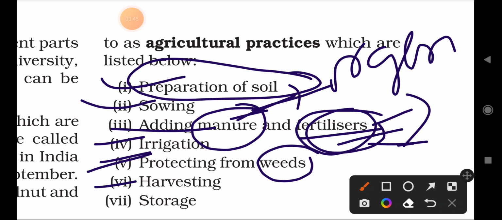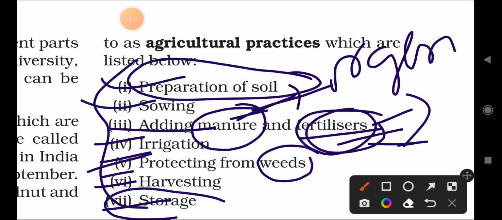And harvesting: after the plant has grown for a certain period of time, you have to remove the plants, and that is called harvesting. After the harvesting, the food grains are available, so they should be stored in a storage room. These are the 7 points that tell us about agricultural practice.